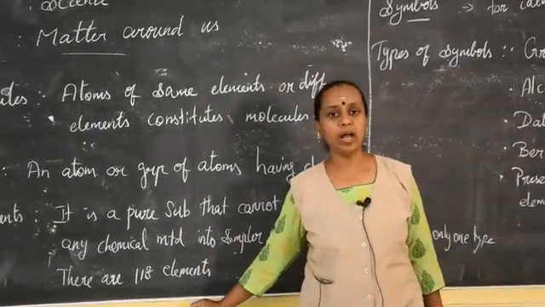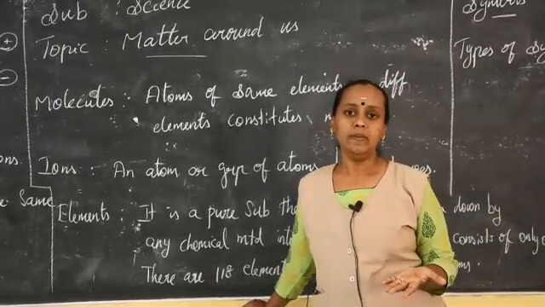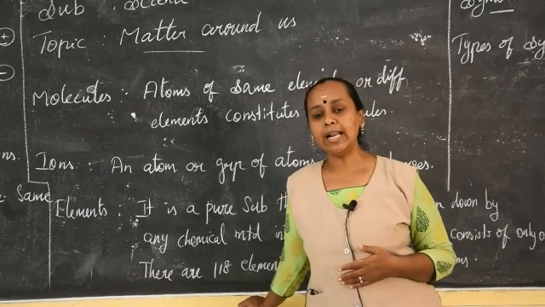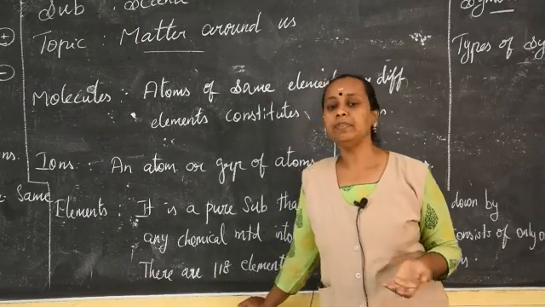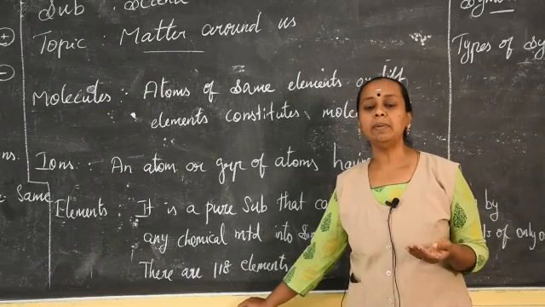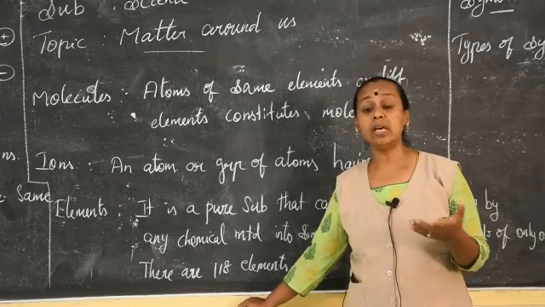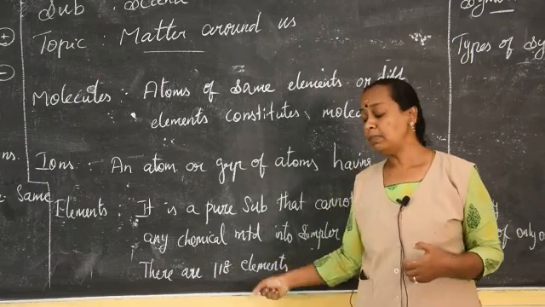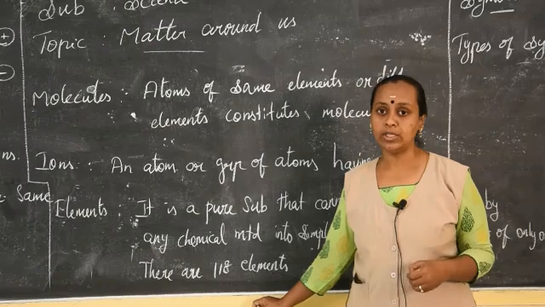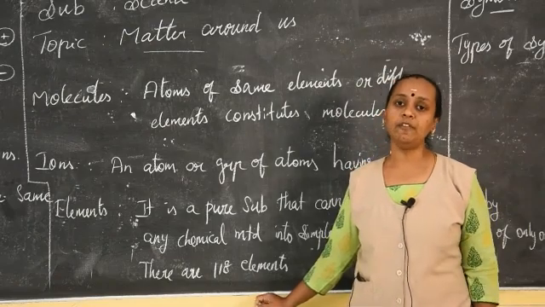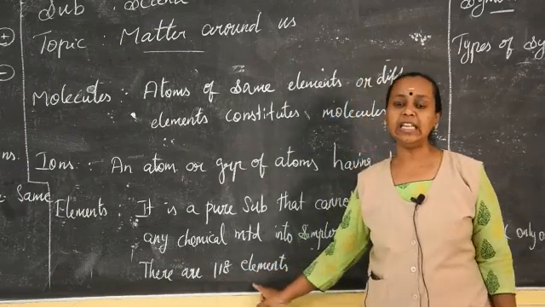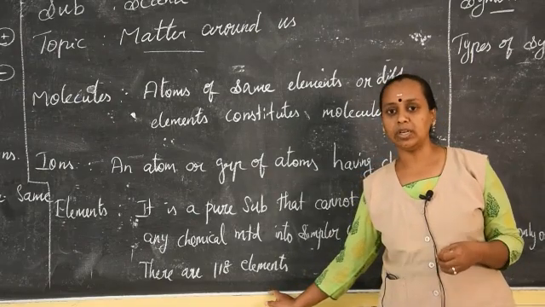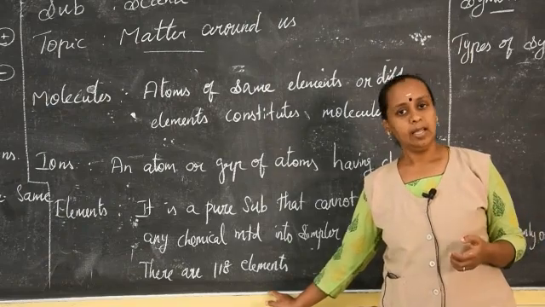Coming to the next one. How many elements are there in the world? So far the scientists have discovered 118 elements. Some they get naturally from the earth, some are made. Most of the elements are available from the earth. By mining we are able to extract them. Some are made in the laboratory also. So there are totally 118 elements. These elements are available naturally from the ground. Only a few are made in the laboratory.